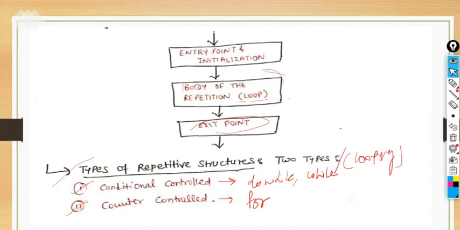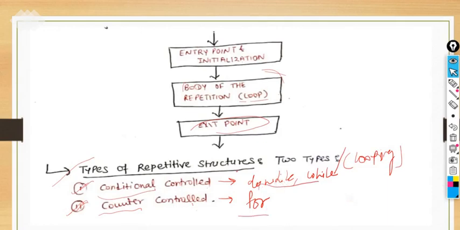Whatever is written in the repetitive structure, we have to control it by putting in condition control or counter control. Under the conditional controlled category there are two loops, while loop and do while loop, and the counter controlled repetitive structure consists of the for loop.